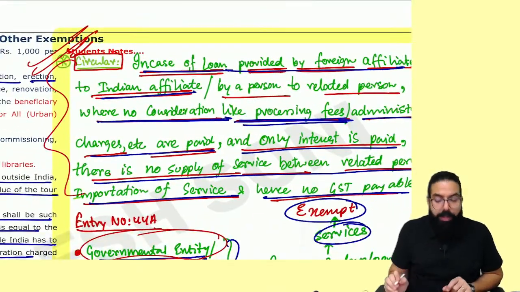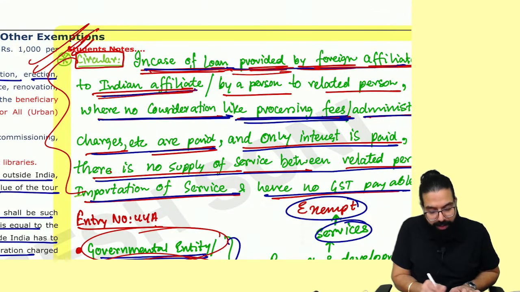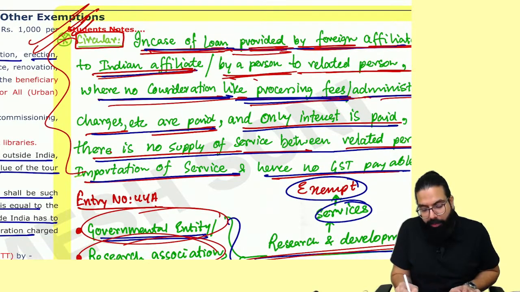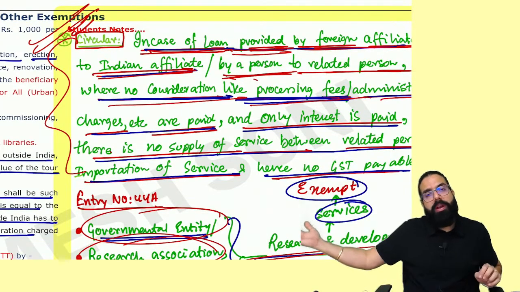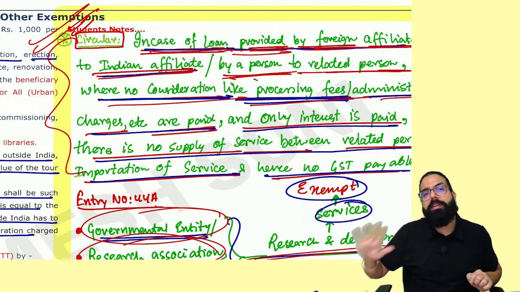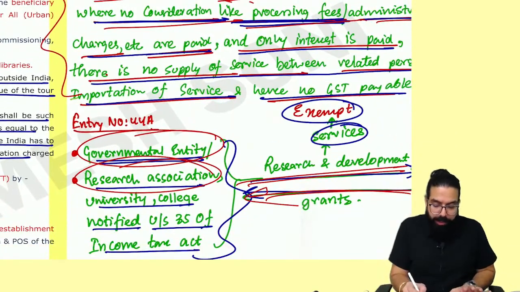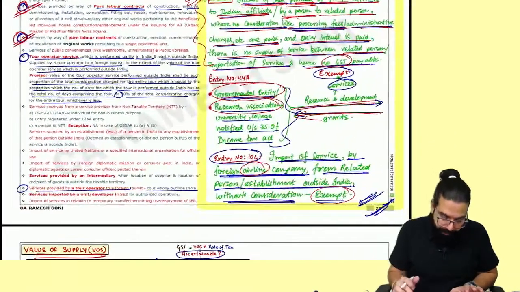Other than this, Indian affiliates. Remember one thing, in case of a loan provided by the foreign affiliate to the Indian affiliate, by a person to a related person, where no consideration like processing fees etc. is taken, because the foreign affiliate has given the Indian affiliate the loan where he is paying only interest. There are no loan processing charges, etc. There is no GST payable under RCM. They have simply gone ahead and told no GST is payable under RCM. Done, sir.